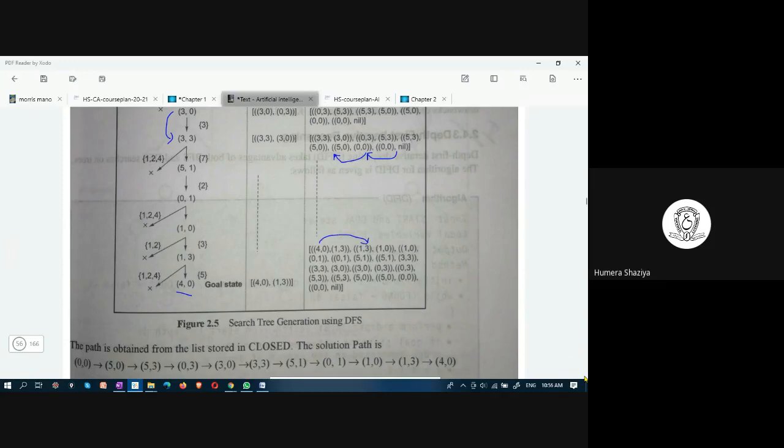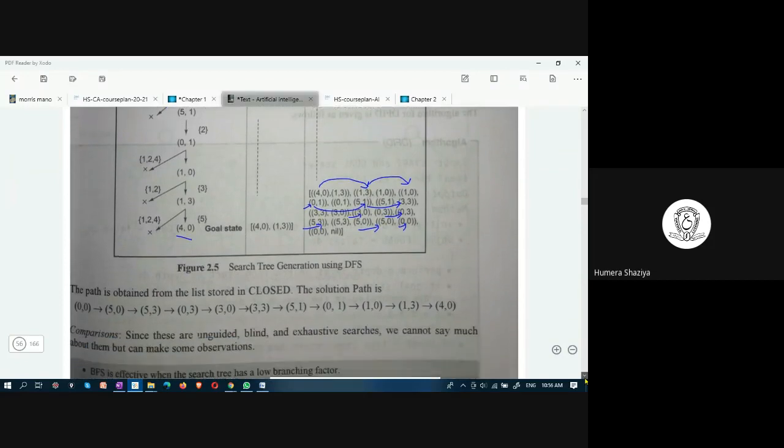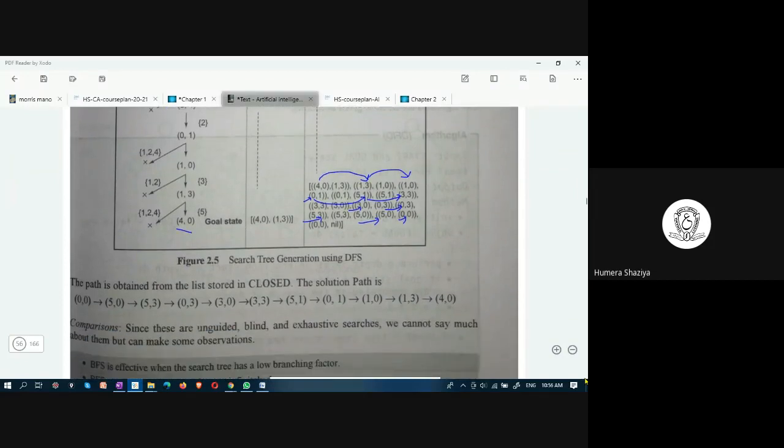If you trace here, you would get 4, 0 to 1, 3 to 1, 0 to 0, 1 to 5, 1 to 3, 3 to 3, 0 to 0, 3 to 5, 3 to 5, 0 to 0, 0. From the goal state we could trace back to the start state. And here the path obtained from the list stored in the closed list is shown. It is here: 0, 0, 5, 0, 5, 3.